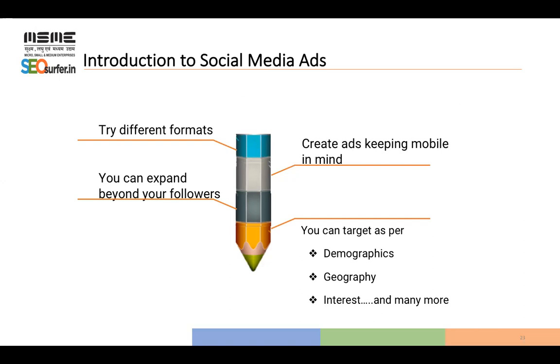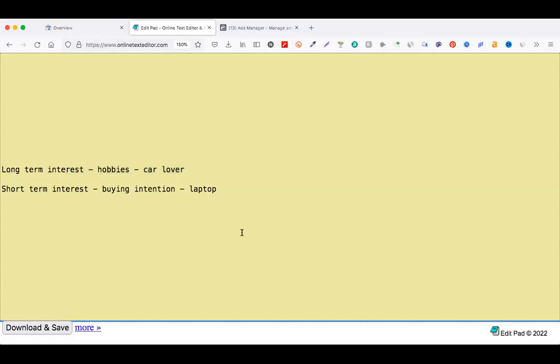By saying different formats, I mean there are different sizes, dimensions, different types of content, right? And what are these? Ad sizes. Dimensions we are talking about. So there is one size called 1080 by 1080.